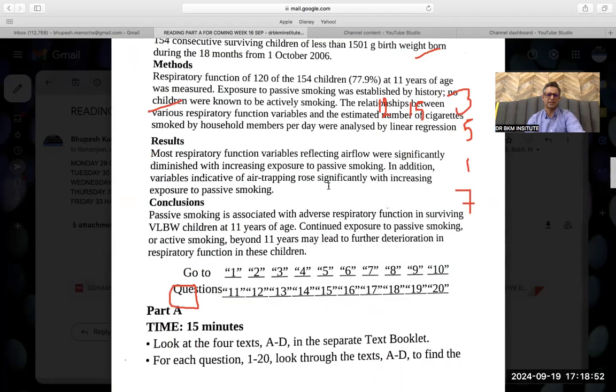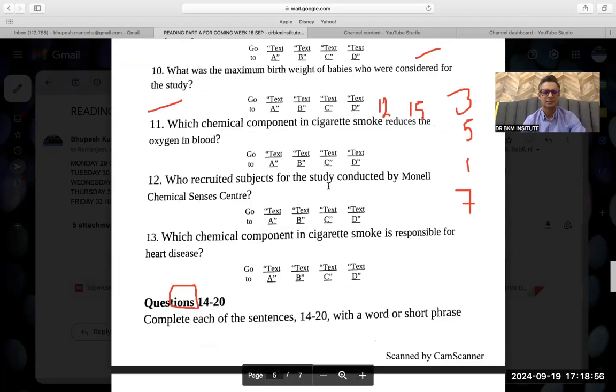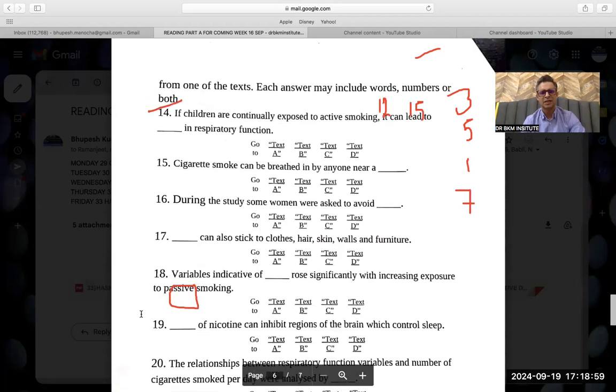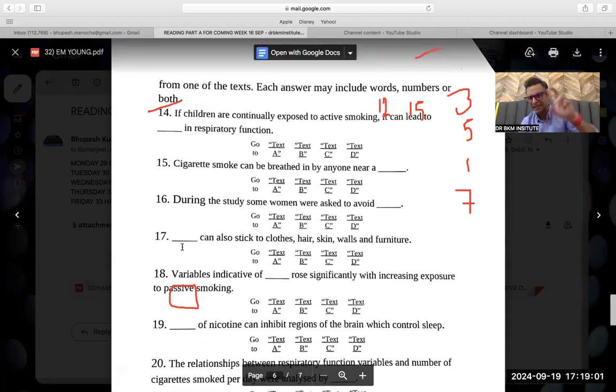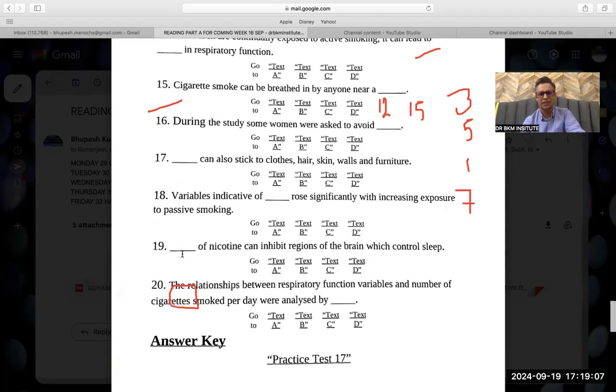Should be in the A only, I guess. But again, I have to leave it. Sorry, I can't stick to the same question. Then I have to see other keywords also. Dash can also stick to close. C part, first line. So this I should do because I know this line. Then dash of nicotine inhibit regions.